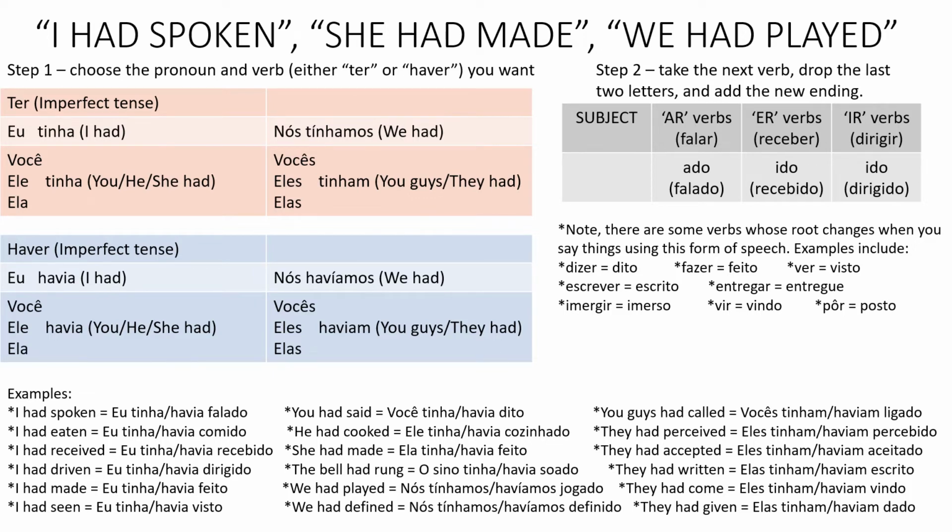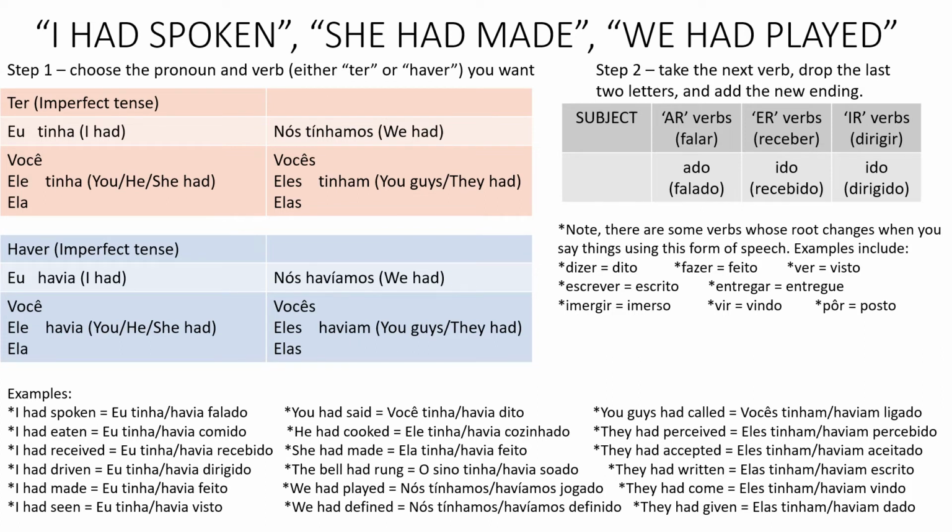Vocês tinham, or vocês haviam, ligado. They had perceived. Eles tinham, eles haviam, percebido, from the verb perceber. Drop the ER, add the IDO. They had accepted. Eles tinham, or eles haviam, aceitado, from the verb aceitar.